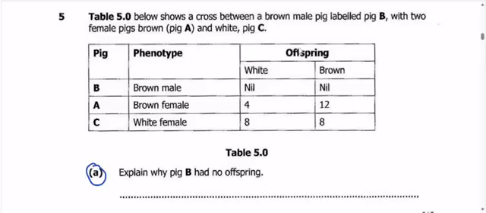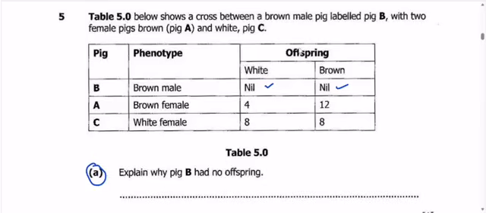Question A reads, explain why pig B had no offspring. So we should explain why brown male pig B had no offspring. You can see in this column for offspring, under brown male pig B, under white offspring it says nil, and under brown offspring it also says nil, meaning that brown male pig B had no offspring. So what is the reason? The reason is that pig B is a male pig. A male pig does not give birth. So that's the reason.